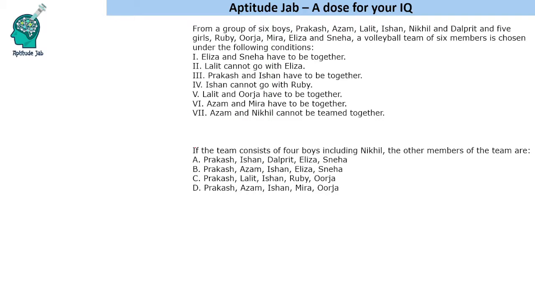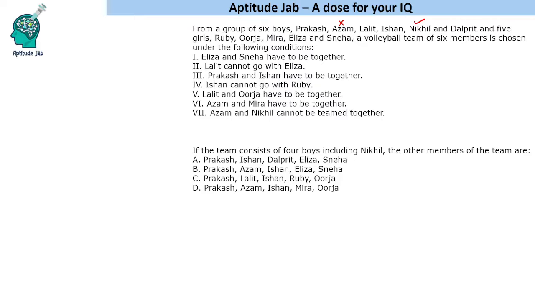Next question. If the team consists of 4 boys including Nikhil, you have to find the other members of the team. Okay. So Nikhil and there are 4 boys. So first of all, we know that Azam will not be selected, because Nikhil and Azam cannot be together. So Nikhil is there, Azam is not there. Okay.